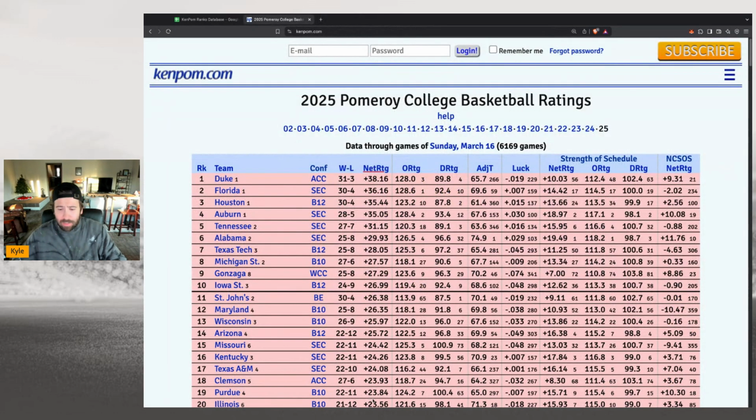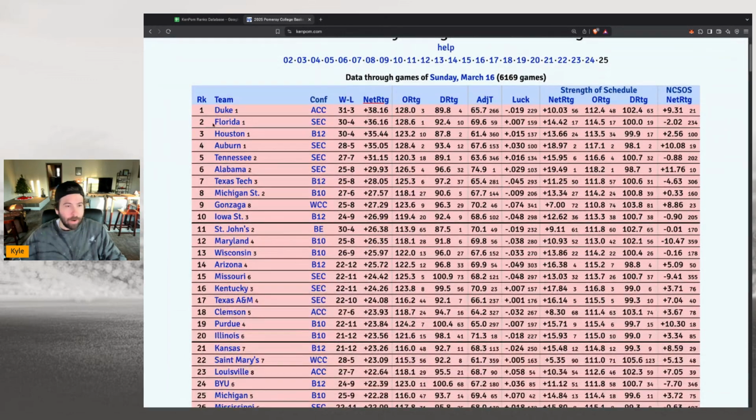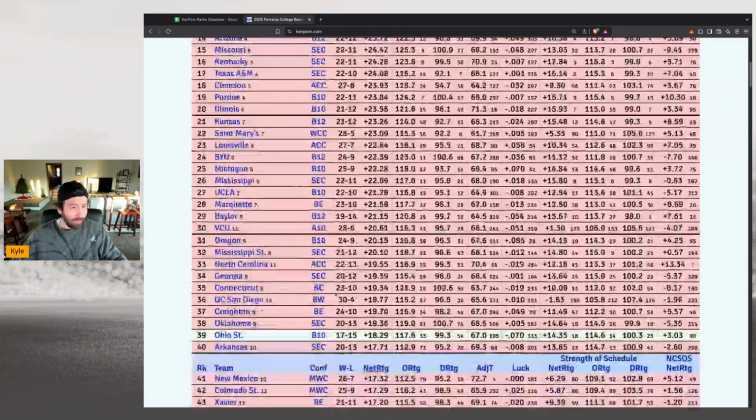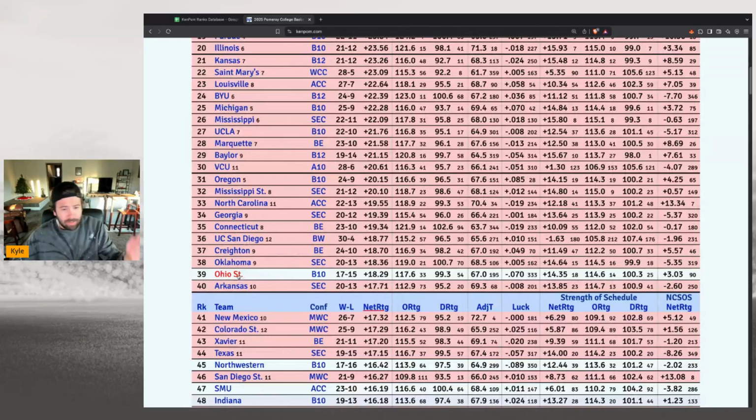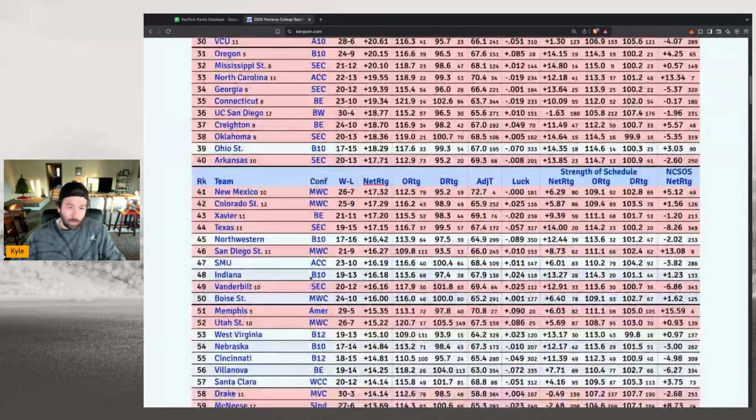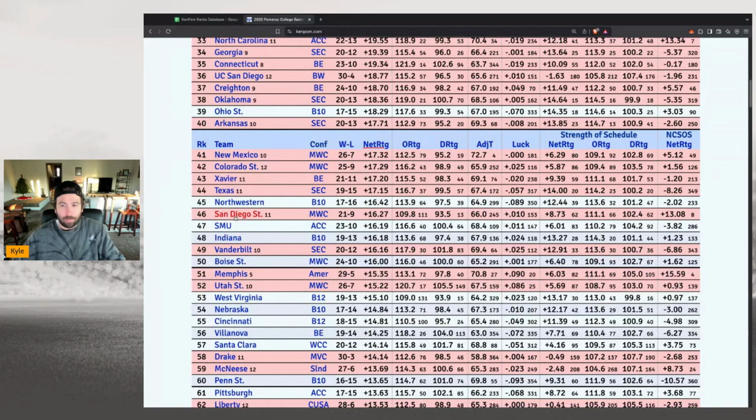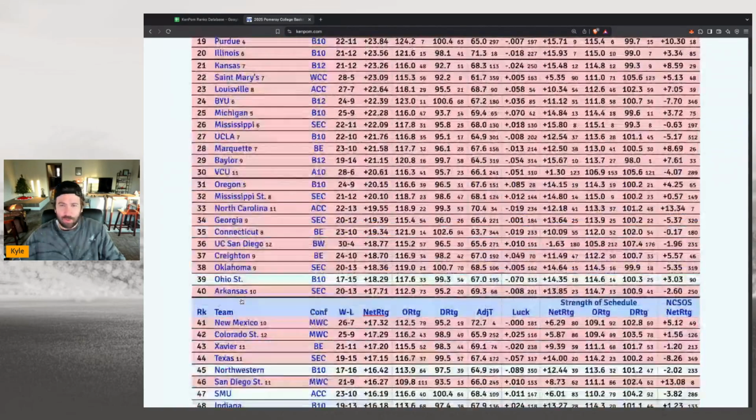And then we're going to spend a little bit of time here just looking at the KenPom rankings. You can see the rankings are on the side here. He basically goes by the net rating, which is adjusted efficiency margin. That ranks you all the way down. And you can see some teams were left out. Ohio State ranks 39th here in the country with efficiency margin, and they didn't make the dance. Northwestern, SMU, Indiana, a lot of snubs here in the top 50-ish or so.